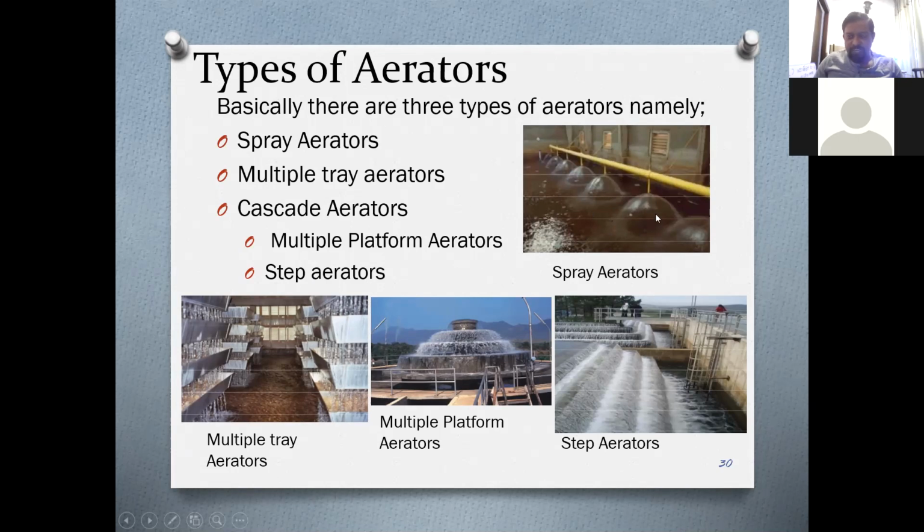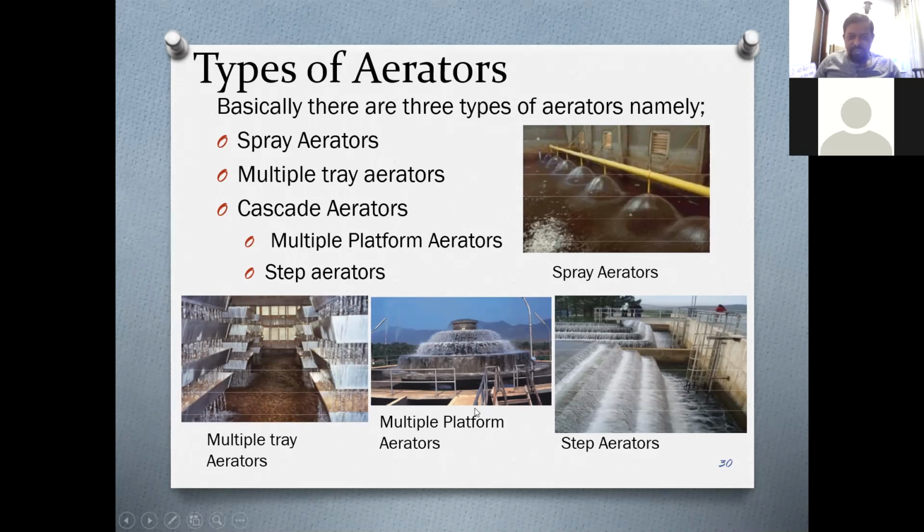the water is sprayed so that it gets maximum water-air interchange surface. Such aerators are not common in Sri Lanka. We don't use them because they are not that efficient and they are highly energy consuming. Then when it comes to multiple tray aerators, you can see in this image at the bottom left corner, there are some porous trays and water is poured from top to bottom so that it increases the contact area of water with atmospheric air.